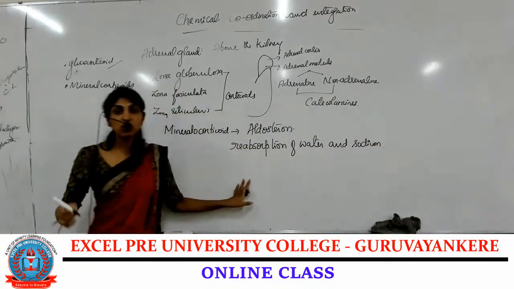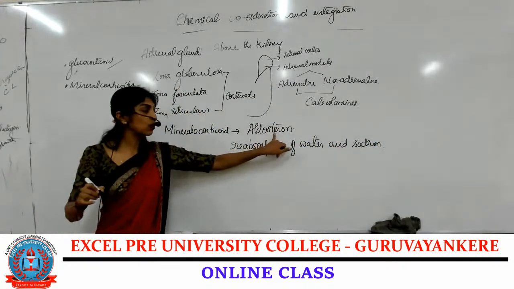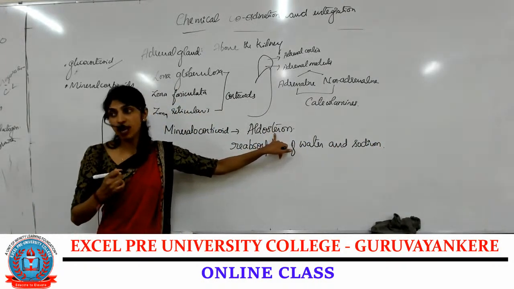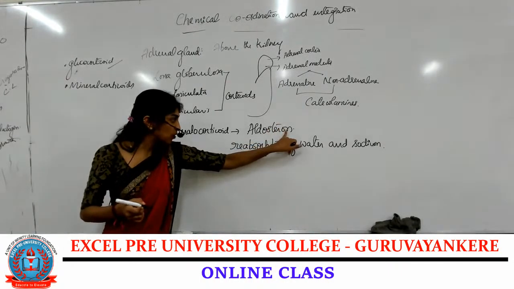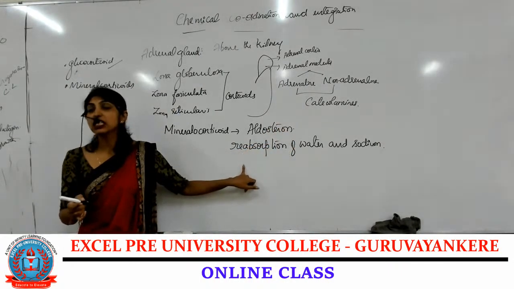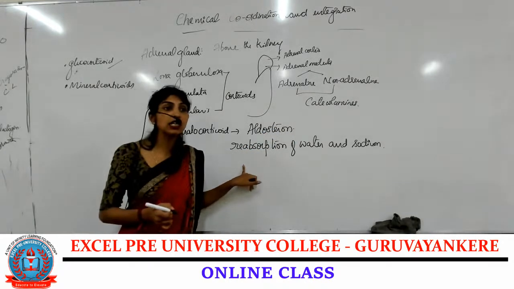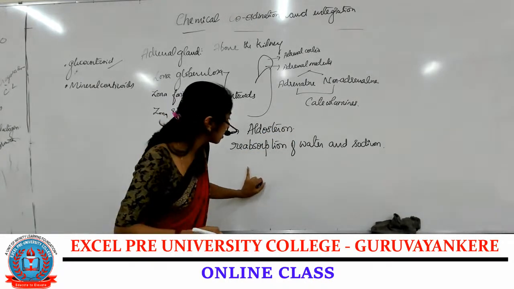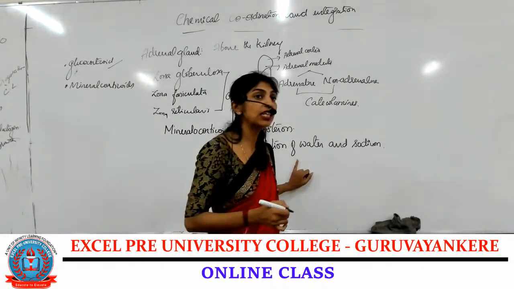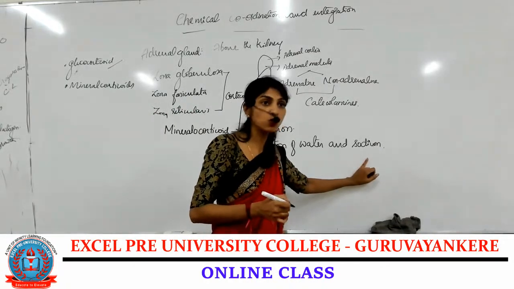The mineralocorticoid present in humans is aldosterone. Where does it act? It acts on the renal tubules and helps in the reabsorption of water and sodium.